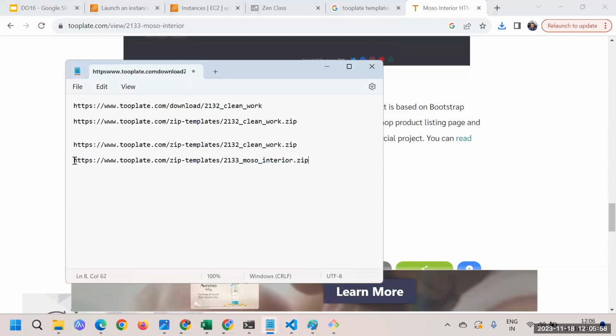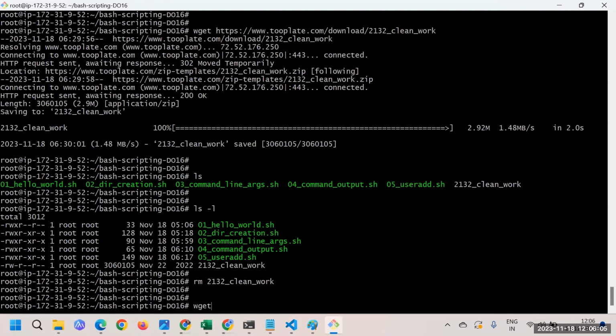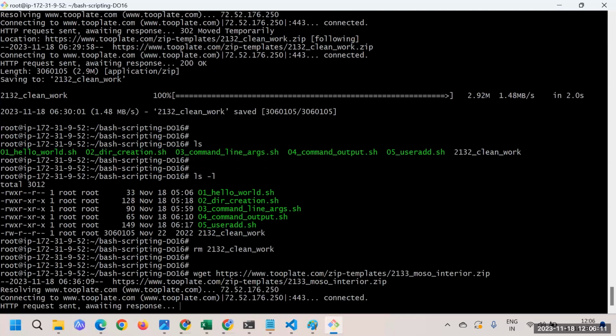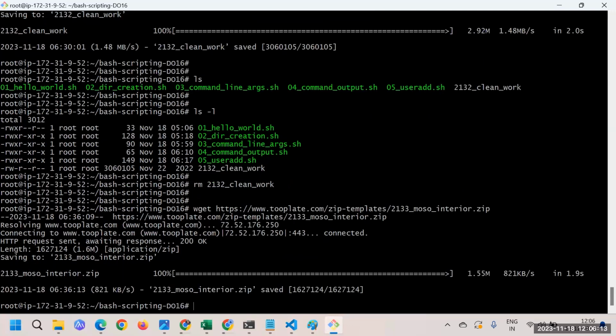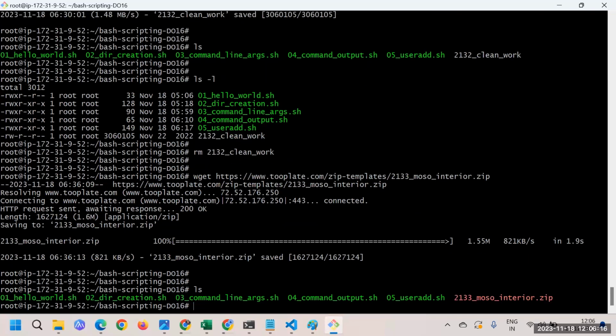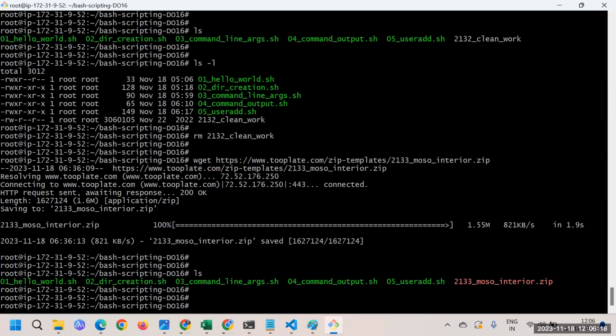We have the link available, and what I can do is just copy this one, just for testing purposes. I just wanted to show you. You can say wget now, paste it, and now you should get a zip file. Okay, so let's see. Now in this case you can see we have a zip file.